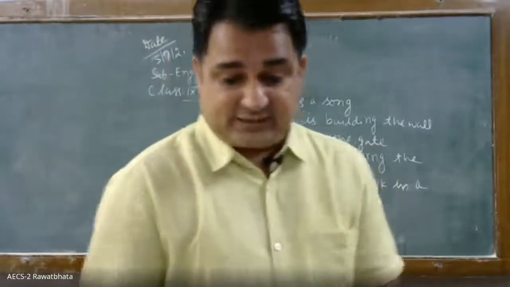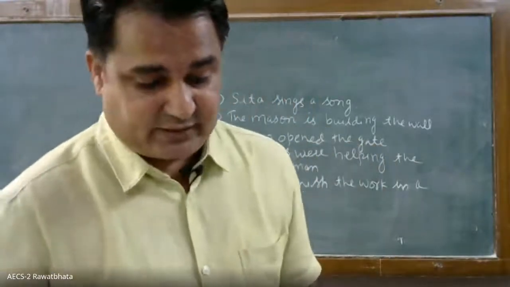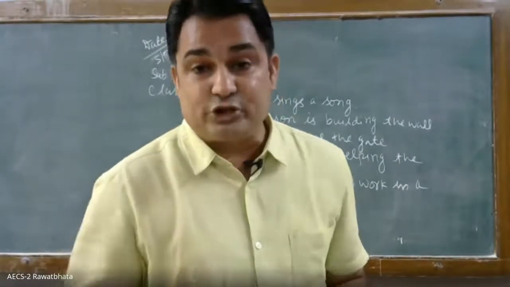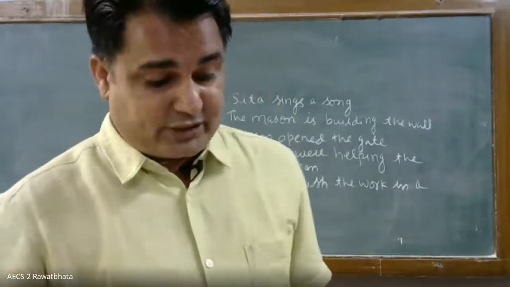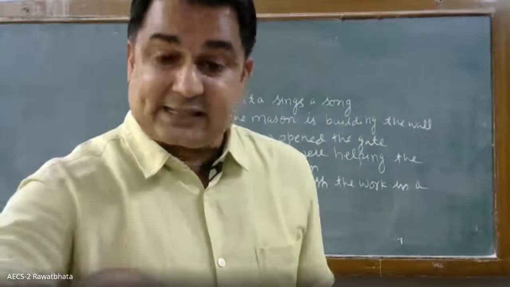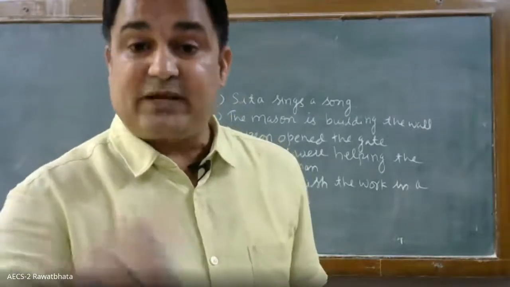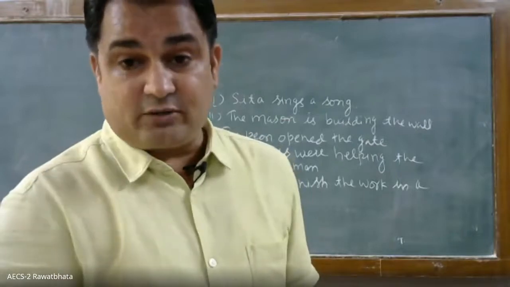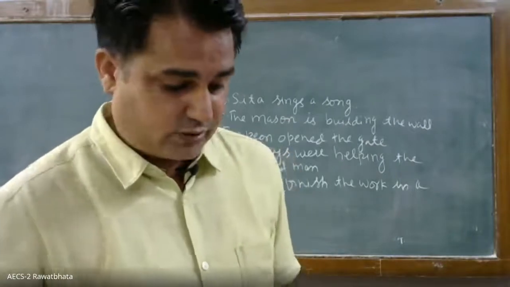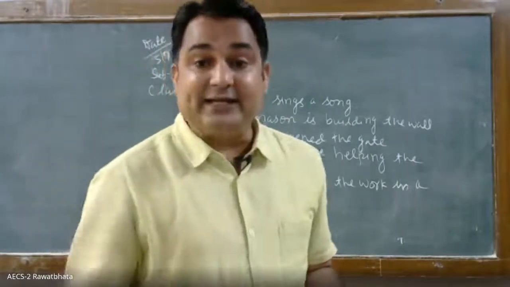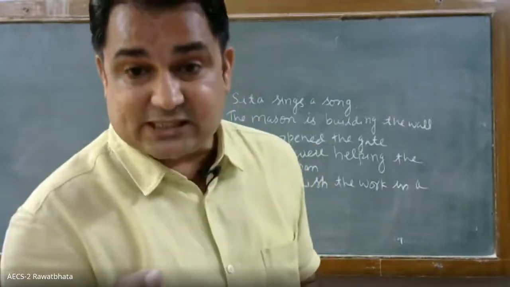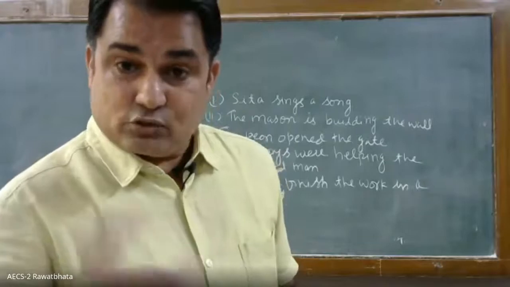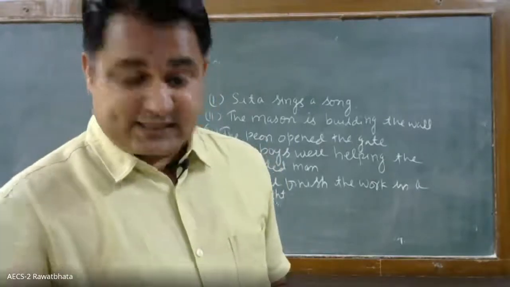Then it is given regarding prefix and suffix. For example, misuse. If we add something before, mis is a prefix. Misuse. It is used before use. Disagree. So dis is what? Prefix. It is used before agree, disagree. And what is the suffix?